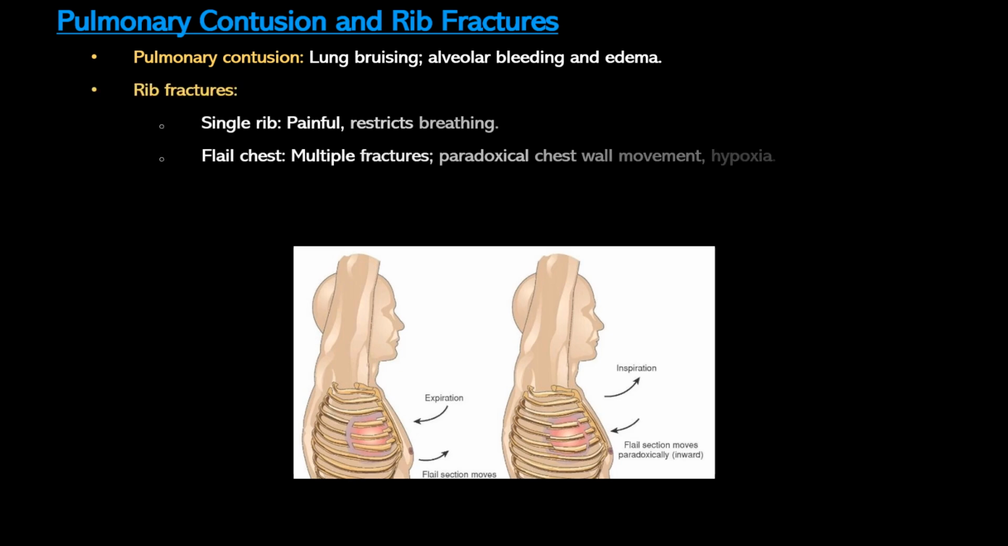Rib fractures are the most common chest injuries. While a single rib fracture causes pain and restricts breathing, multiple fractures can result in a flail chest, where a free floating segment of the chest wall moves paradoxically. This abnormal movement impairs lung expansion and worsens hypoxia.